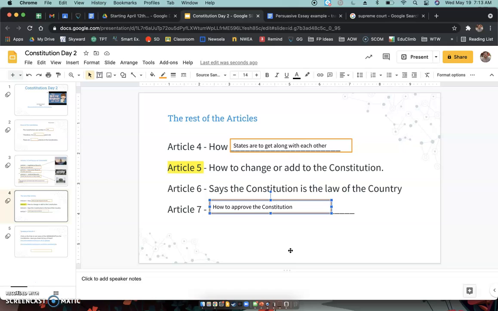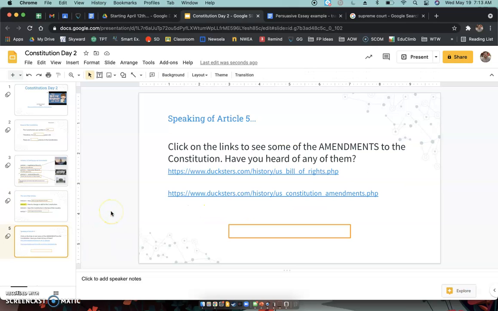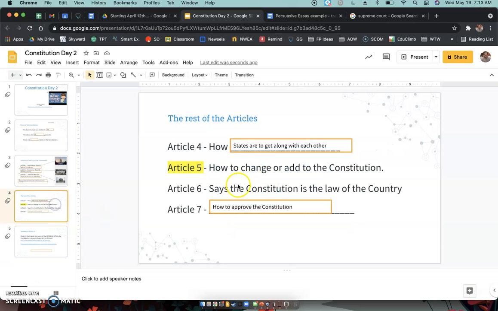Okay, I believe it was 9 out of the 13 states that had to agree to it. And so those other 4 states that didn't agree to it, stinks, right? But I do think that every state ended up agreeing to the Constitution. And so that is why now it is the law of our country, right? Because of Article 7, how to approve it. Right. Last thing here. So if you need to pause here, you can.